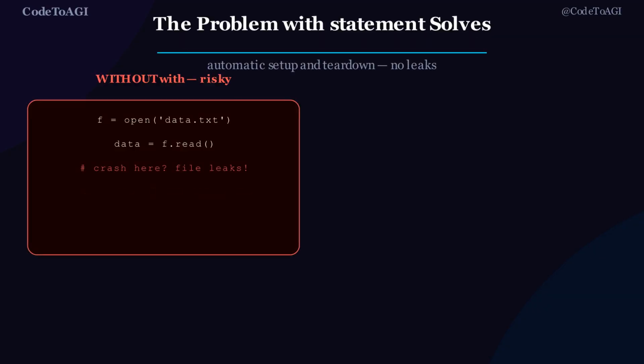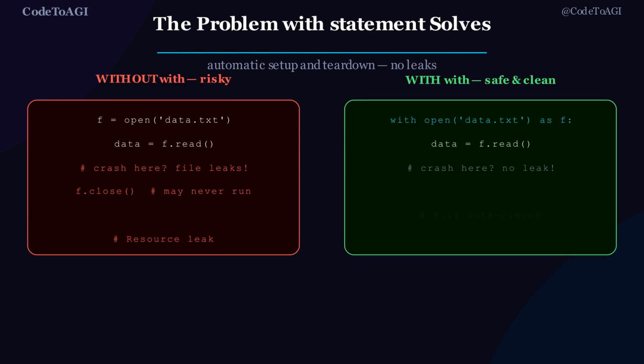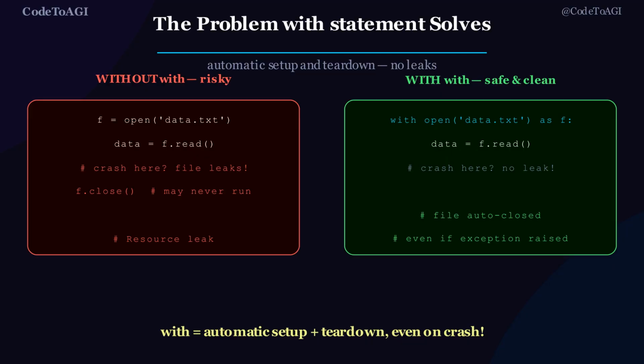Let's go. Let's start with the problem the with statement solves. When you open a file, you must close it. If your program crashes between open and close, the file stays open. That is a resource leak. Look at the left card, without with. You call open, read, then close. But if an exception happens on the read line, close never runs. The file is leaked. Now look at the right card, with. You write with open a file as f, then do your work. When the block exits, for any reason, including exceptions, the file is automatically closed. No explicit close, no leaks, no try finally boilerplate.